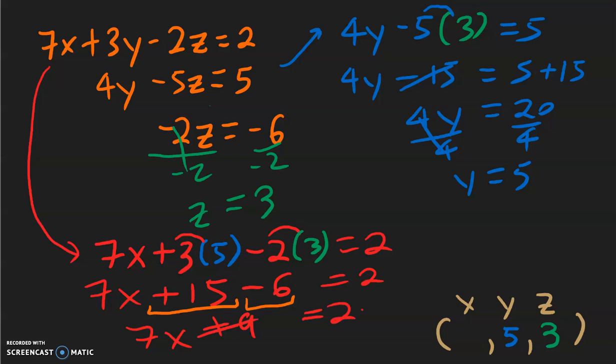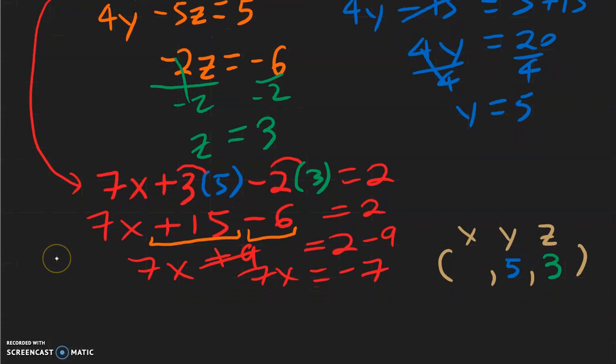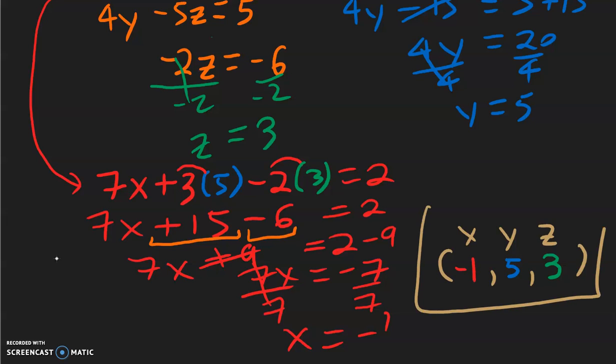Let's move the 9 to the other side, so that becomes a negative 9. 2 minus 9 is negative 7. So we have 7x equal to negative 7. And I'm going to scoot this down so we can have some more room. And then dividing both sides by 7, negative 7 divided by 7, we have x is equal to negative 1. And that is the x coordinate of our solution. So our answer is going to be negative 1 for x, 5 for y, and 3 for z.